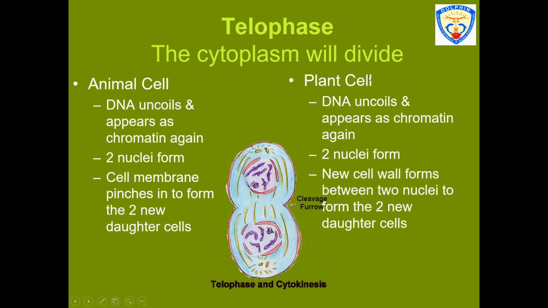Talking about the plant cell, the DNA will be uncoiling, and again it will be appearing as chromatin material. Two nuclei formation will be there, and a new cell wall forms between two nuclei to form the two new daughter cells. We can see in this diagram clearly there is a development of cleavage furrow. The nuclear membrane has started appearing. In each daughter cell, the chromosomes are there and there is gradual disappearance of the spindle fiber.